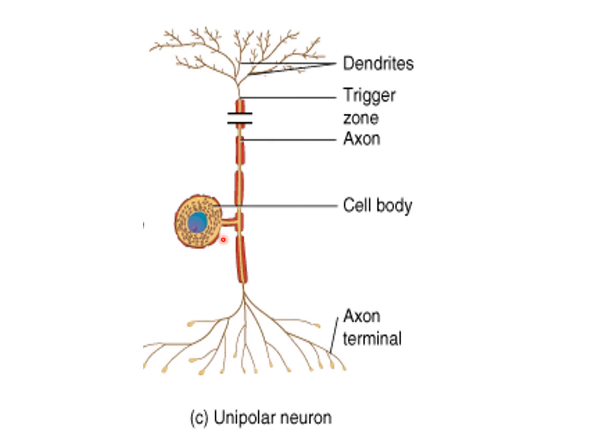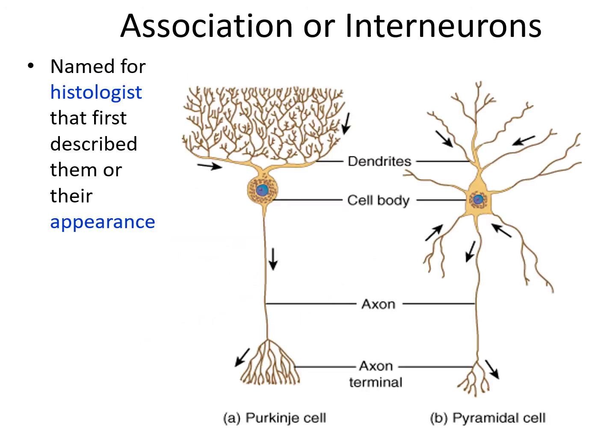Unipolar neuron: there is a single process from the cell body, and this is given the name unipolar neuron. And here there are association neurons, or interneurons, named after the histologist who first described them or their appearance. This is given the name Purkinje cells. These cells have several dendrites. Cells with a pyramidal-shaped cell body, dendrites and a single axon are given the name pyramidal cells. So these are the different classifications of the neuron.